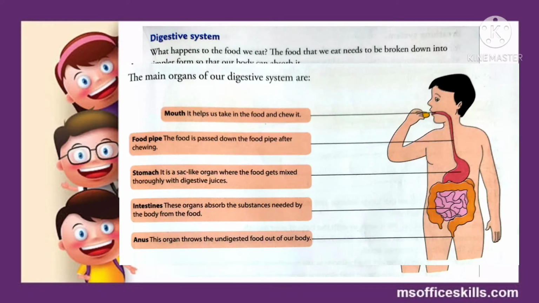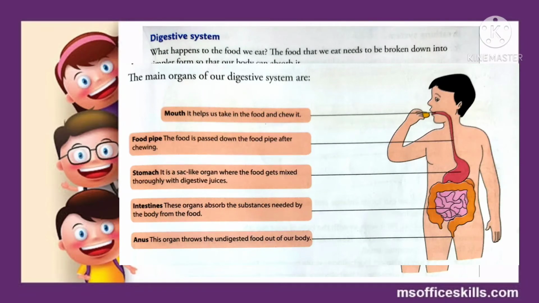Second comes the food pipe, which helps the food pass down after chewing. And third comes the stomach. The stomach is a sac-like organ where the food gets mixed thoroughly with digestive juices. Next come the intestines. These are the organs which absorb the substances needed by the body from the food.